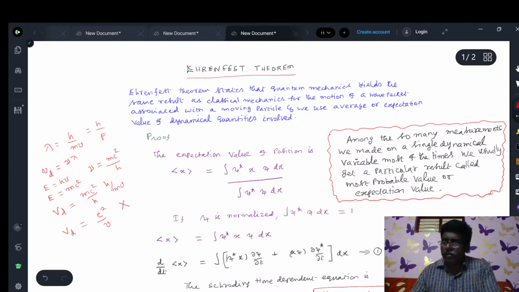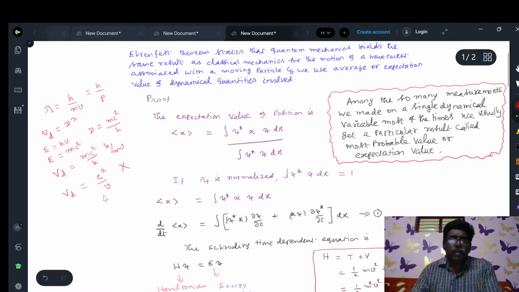So we won't accept the de Broglie concept. According to de Broglie, a single particle motion is expressed in terms of a single wave, but Vd equals c square divided by v, where c is the velocity of light and v is the velocity of the particle. This is not acceptable.